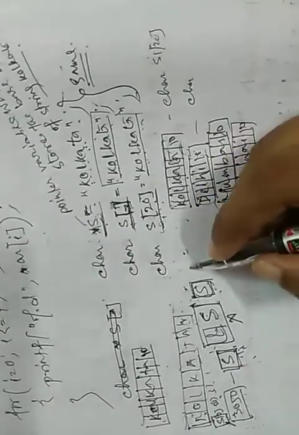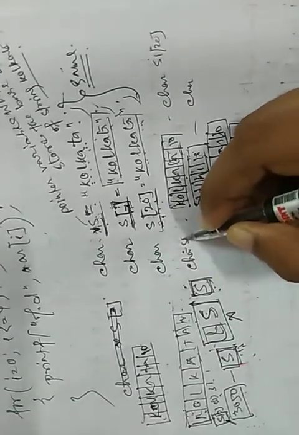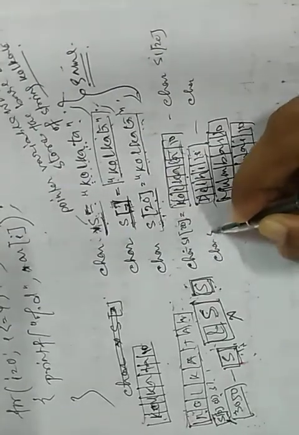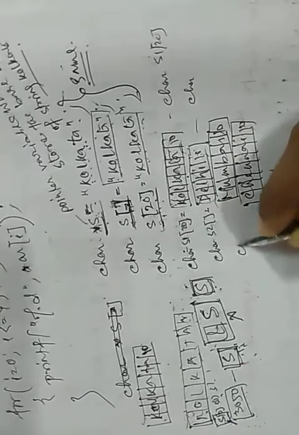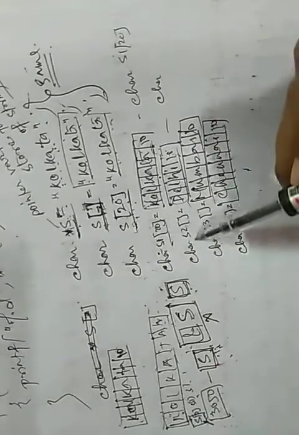That means char s1[20] equals to Kolkata, or char s2 Delhi, char s3 Mumbai, char s4 Chennai. Obviously we have to declare like this, because every string is an array, and for every array we have to declare separately. Clear?